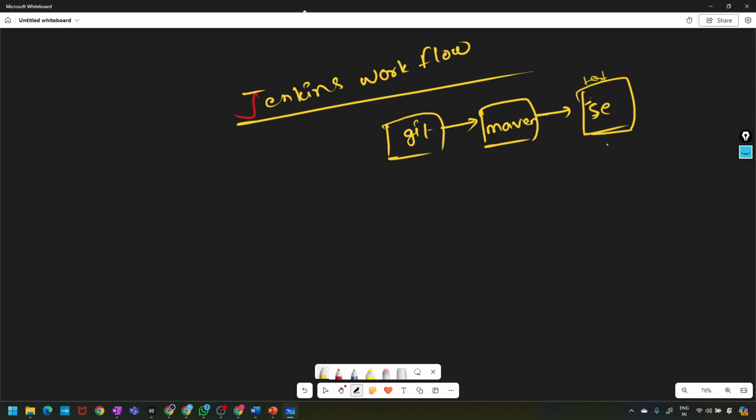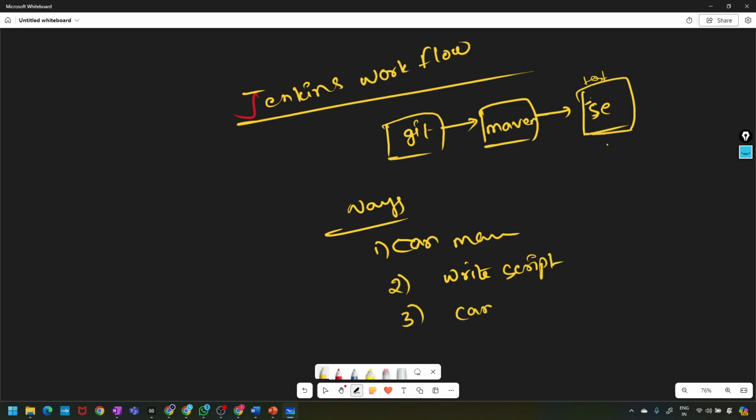So how many ways will continuous integration work? One is we can do it manually. Next, we can write a script. Next, we can use a tool like Jenkins.